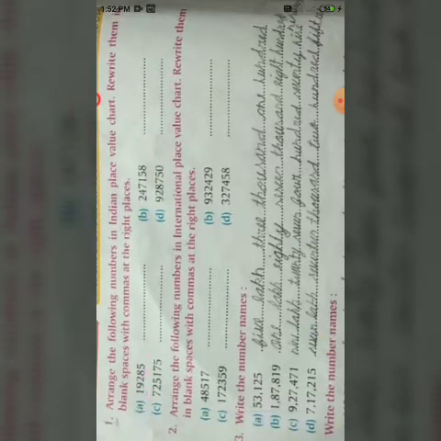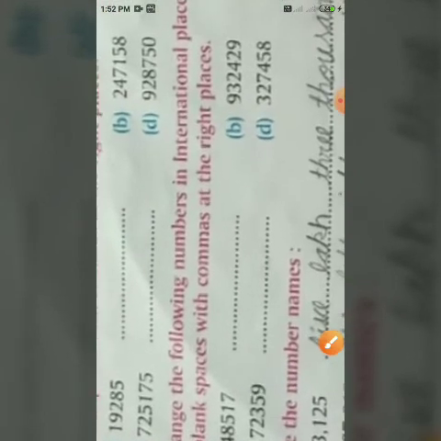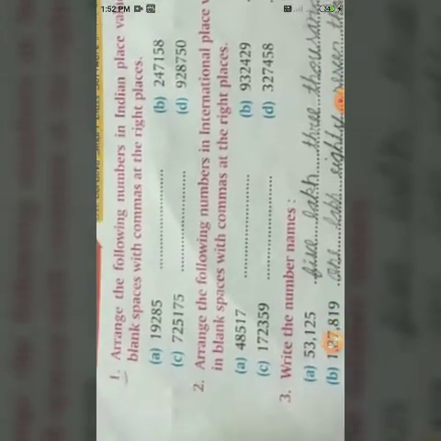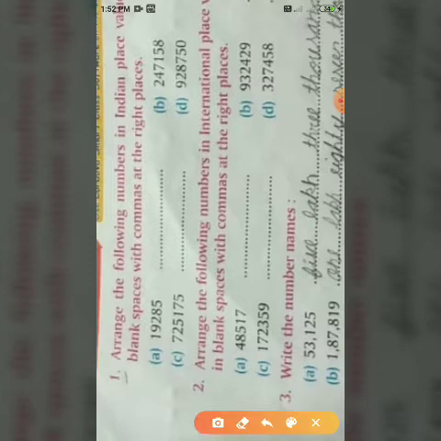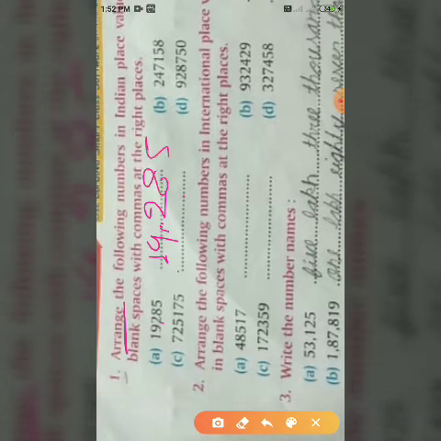Now the first number is 19285. We have to arrange it in the Indian place value system. This is ones, tens, hundreds, thousand and 10,000. So simply we have to place the comma. So 19,285. This is the answer. Simply.